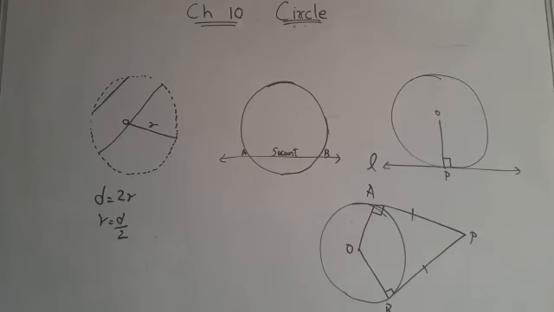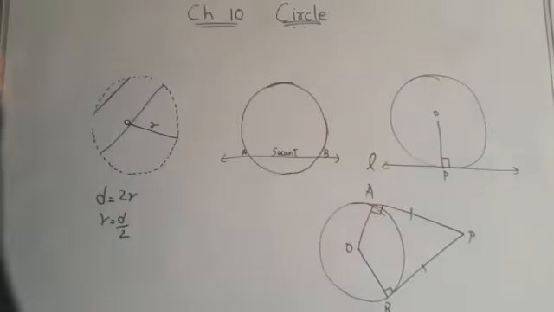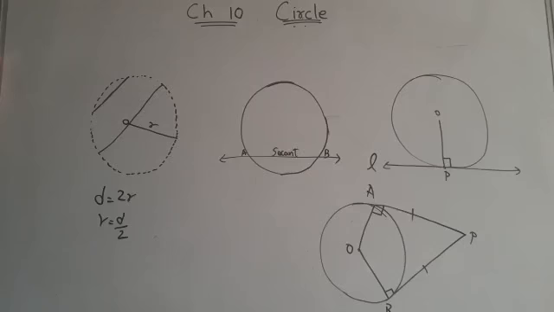Now, what is the difference between secant and tangent? A secant is a line intersecting the circle at 2 points, and tangent means a line intersecting the circle at 1 point. Now children, the point at which the tangent intersects the circle, that is here you can see point P. This point P is known as point of contact. So point P is the point of contact.